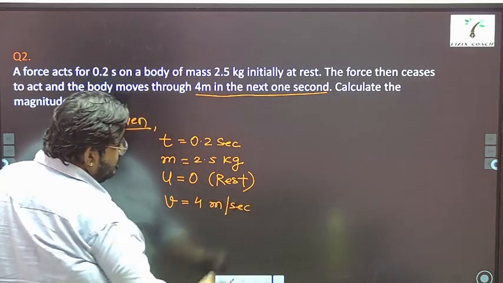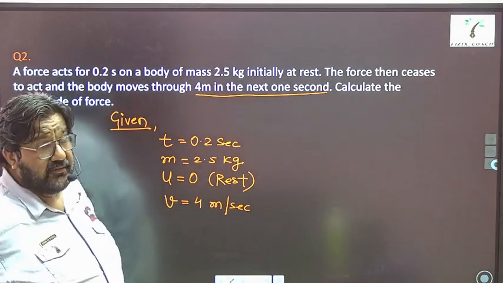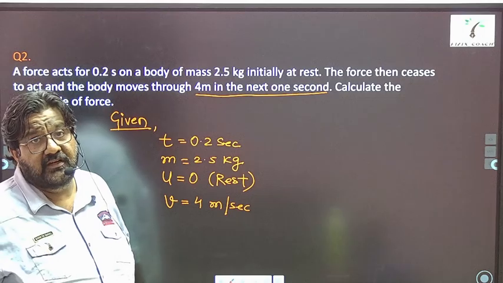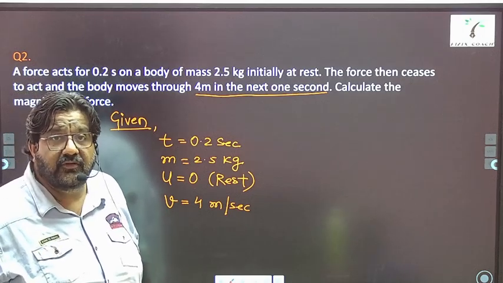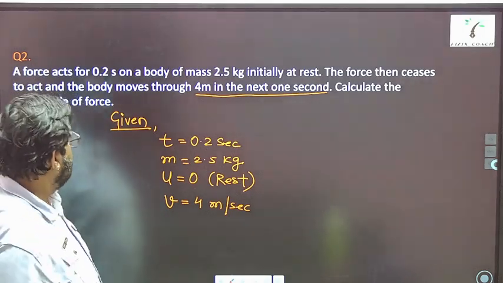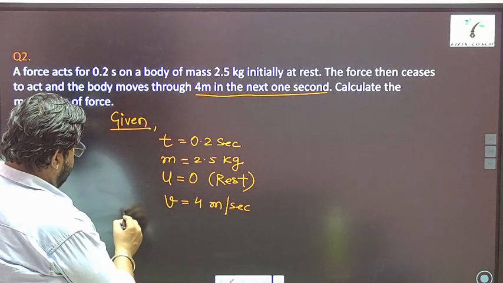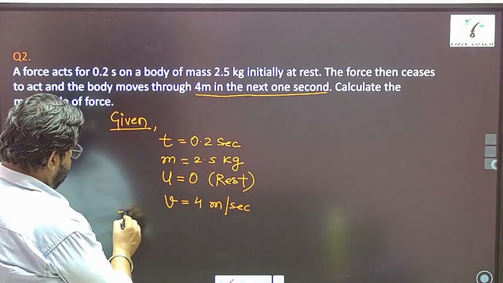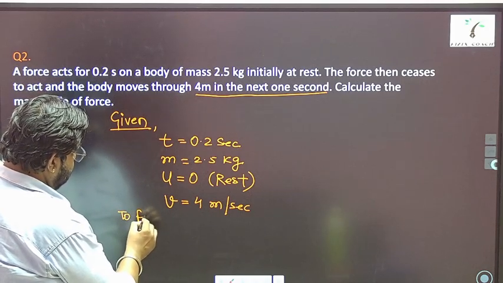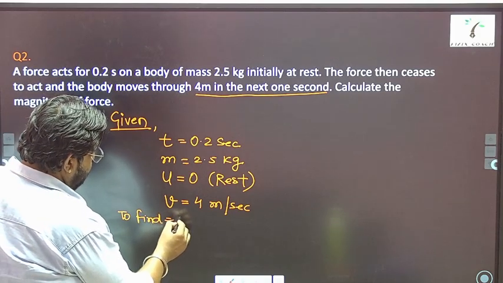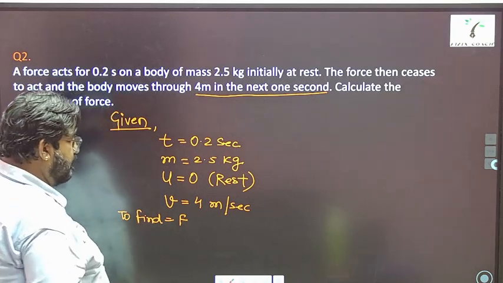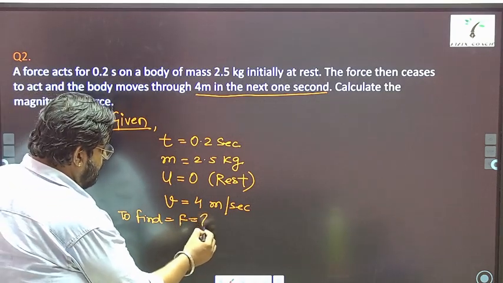Yes or no? If some object is moving 4 meters in 1 second, that means its speed is 4 meters per second. Now, to calculate the magnitude of force, what is to find? To find is force.